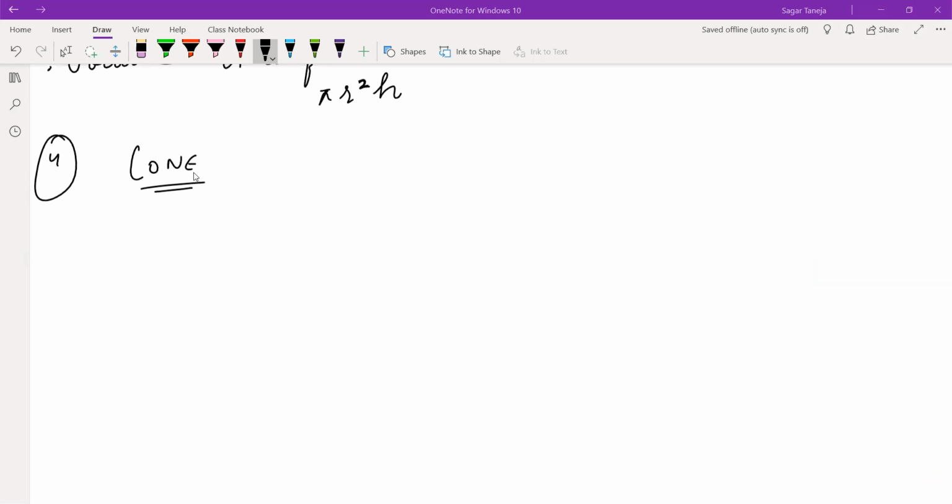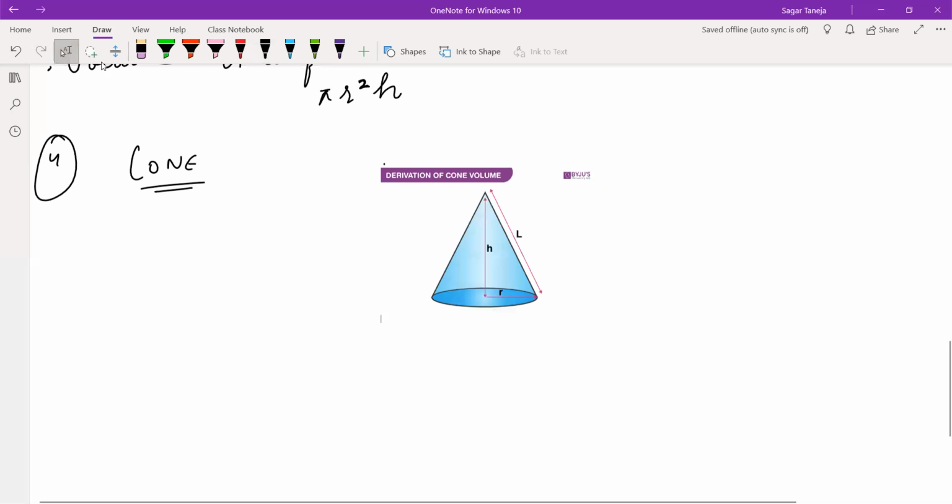Let me draw the shape here. Now see this.